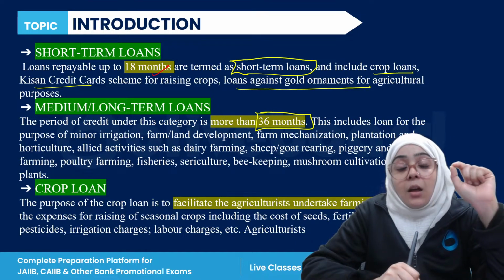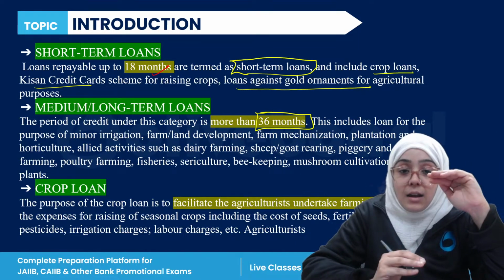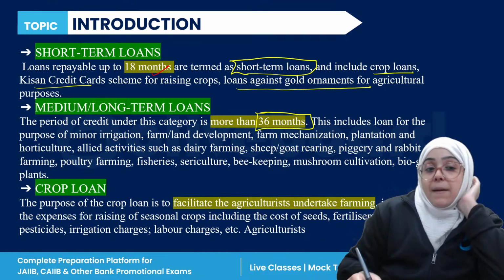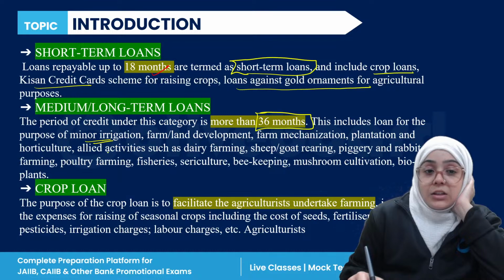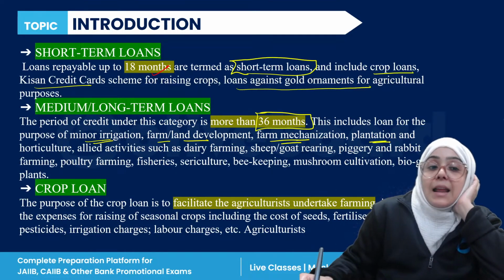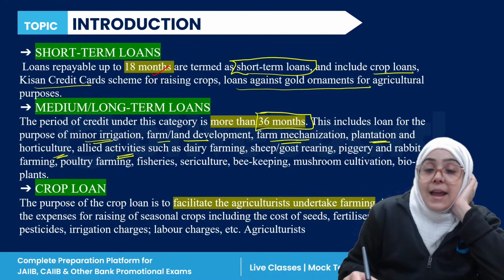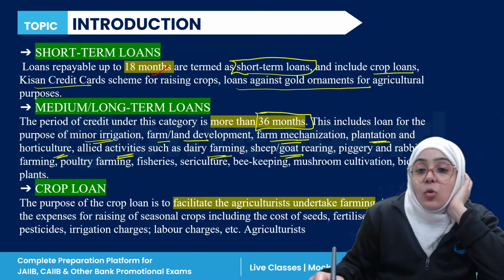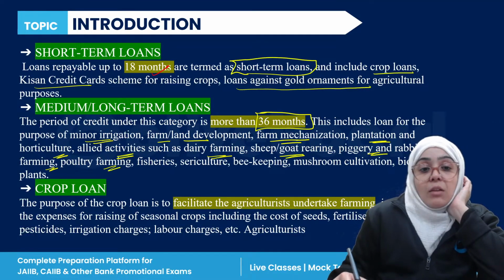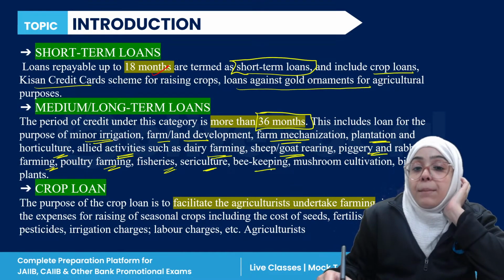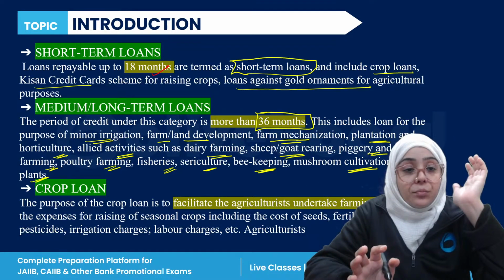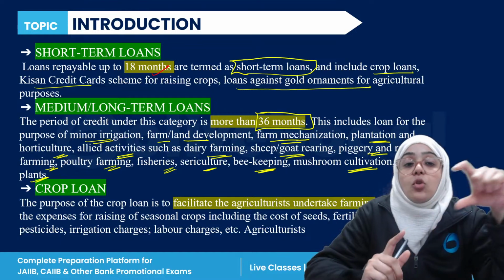When we are talking about medium to long term loans, the main purpose is for minor irrigation facilities, farm and land development, farm mechanization, plantation, horticulture, allied activities, dairy farming, sheep, goat rearing, piggery and rabbit farming, poultry farming, fisheries, sericulture, beekeeping, mushroom cultivation, biogas plants, etc. So these are medium to long term loans.